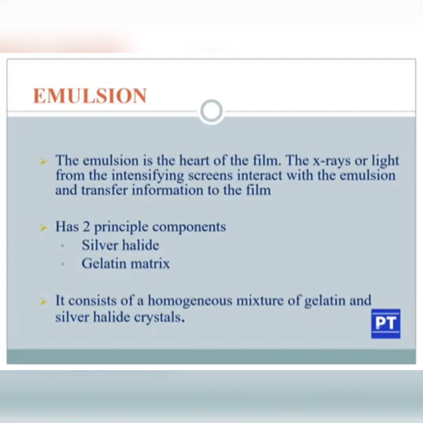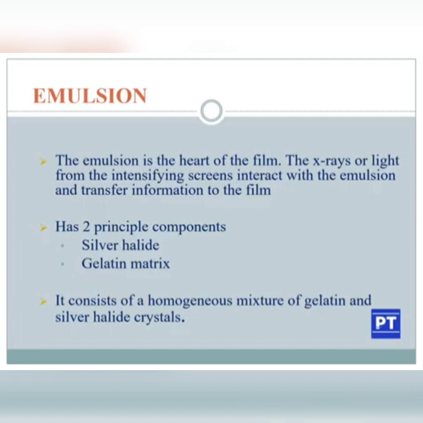So the attenuated X-ray beams, when they fall on the intensifying screen, are converted into light photons, and these light photons interact with the emulsion layer of the X-ray film and the image is recorded on the emulsion layer of the radiographic film, which has two principal components.